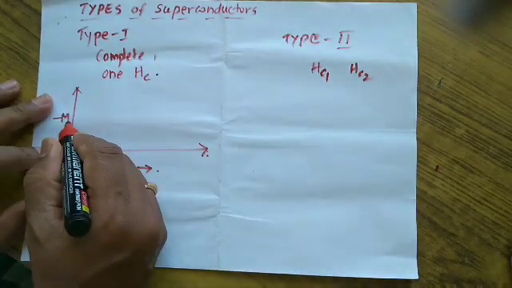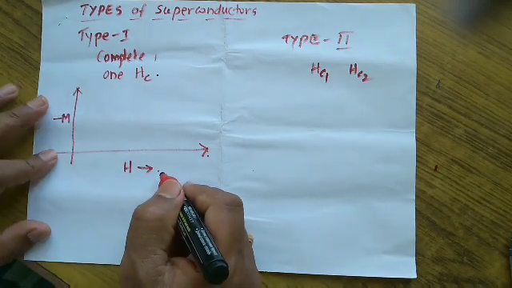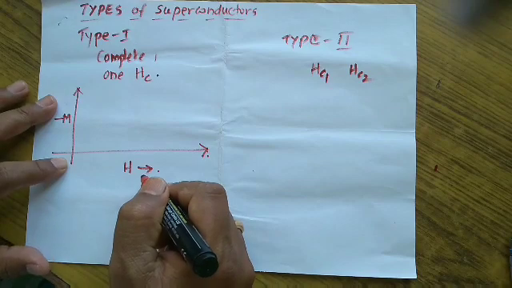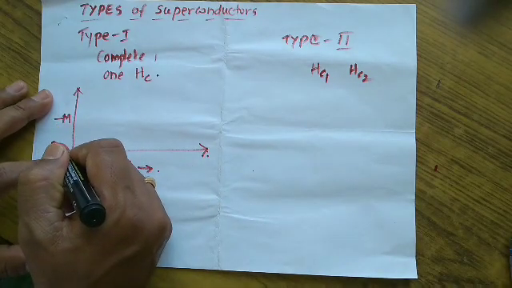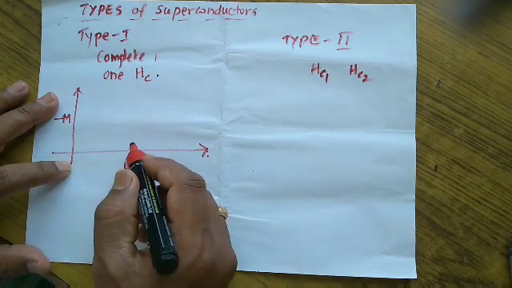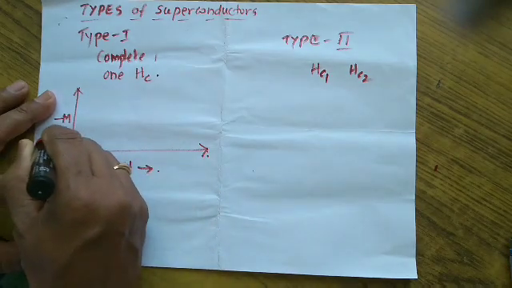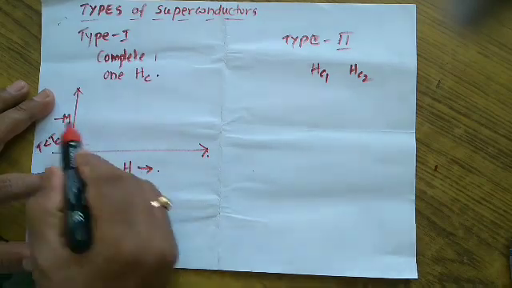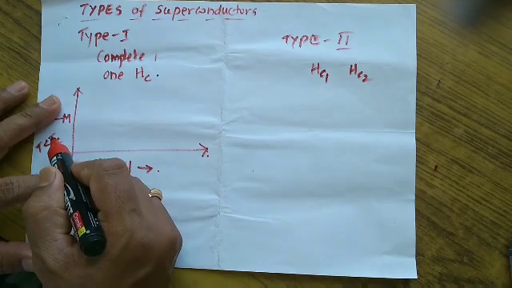So here I am showing the graphical representation of negative magnetic moment against the applied magnetic field. It is the negative magnetic moment because the superconductor is diamagnetic in the superconducting state, that is at temperature below Tc. So at this temperature, since it is diamagnetic, the magnetic moment is shown to be minus m.